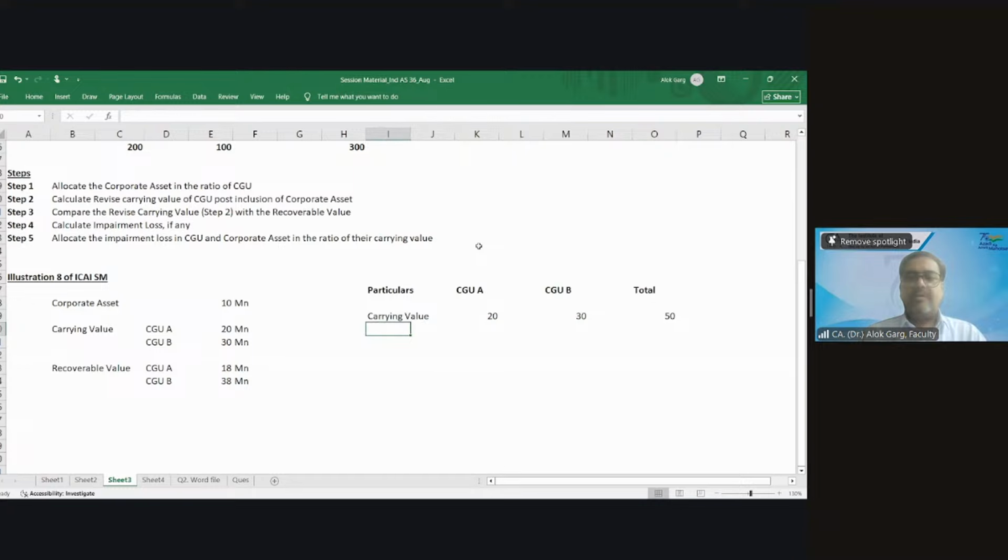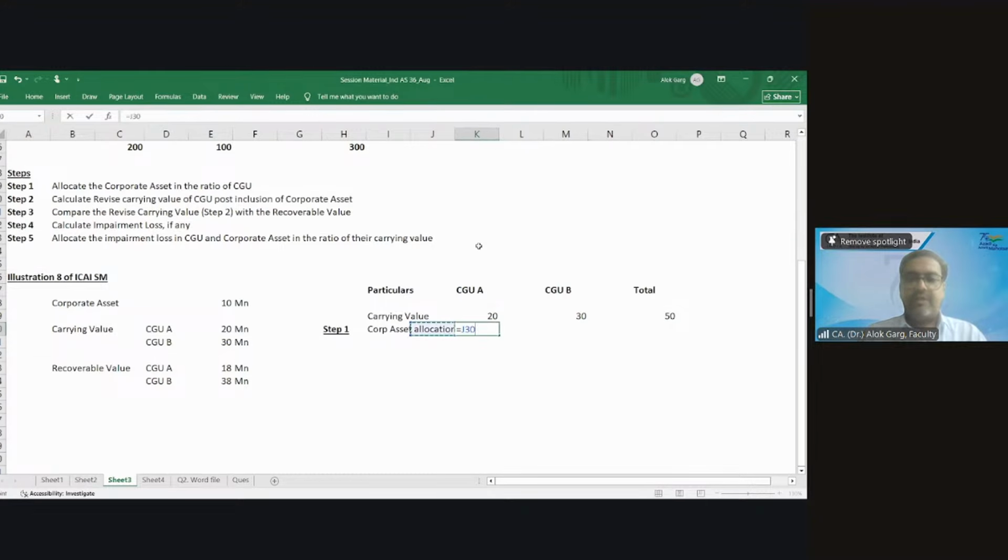Now, what is my step number 1? What is my allocation step number 1? Allocation of corporate assets to A and B. Allocate the corporate asset in the ratio of A to B. What is the value of my corporate asset? 10 million.